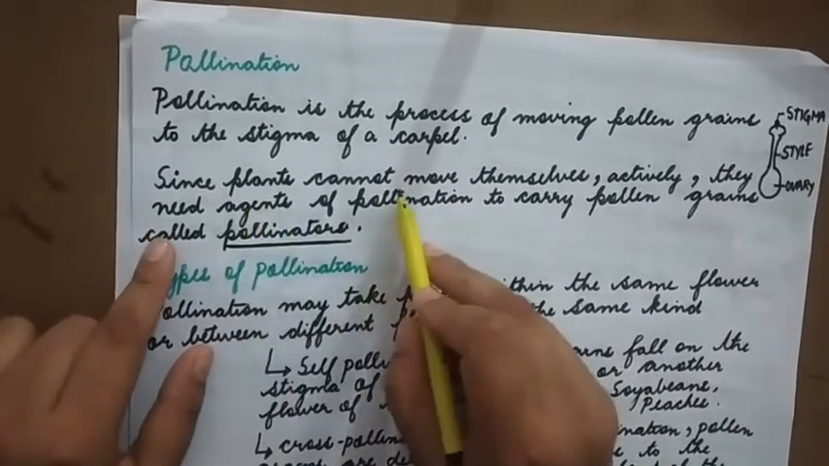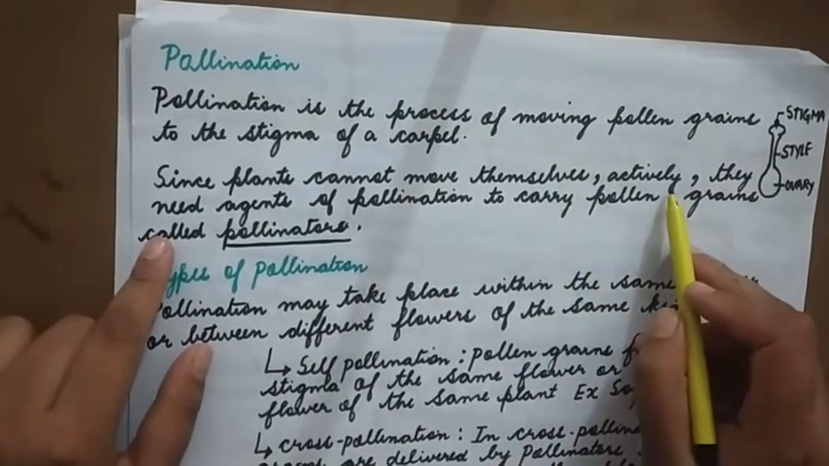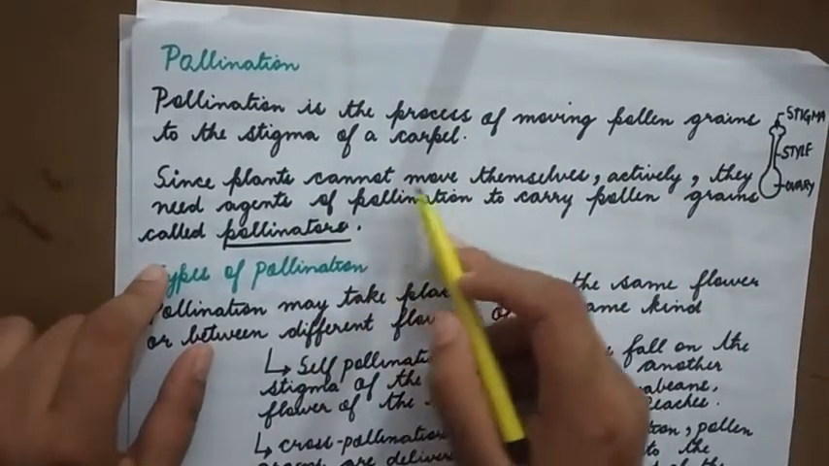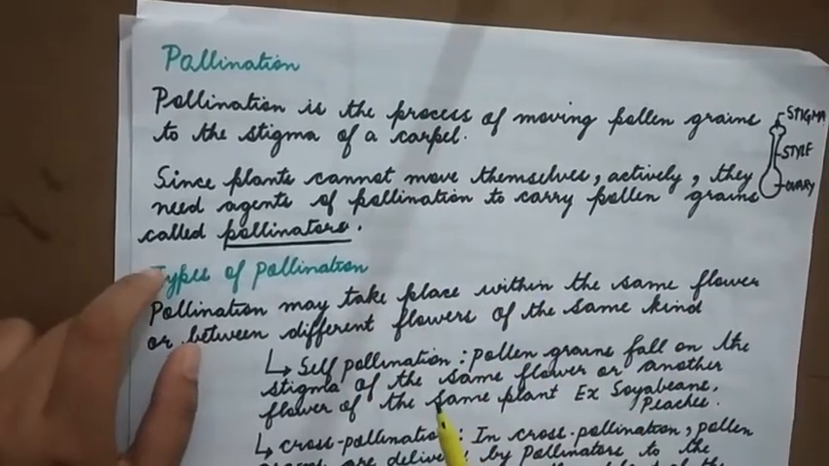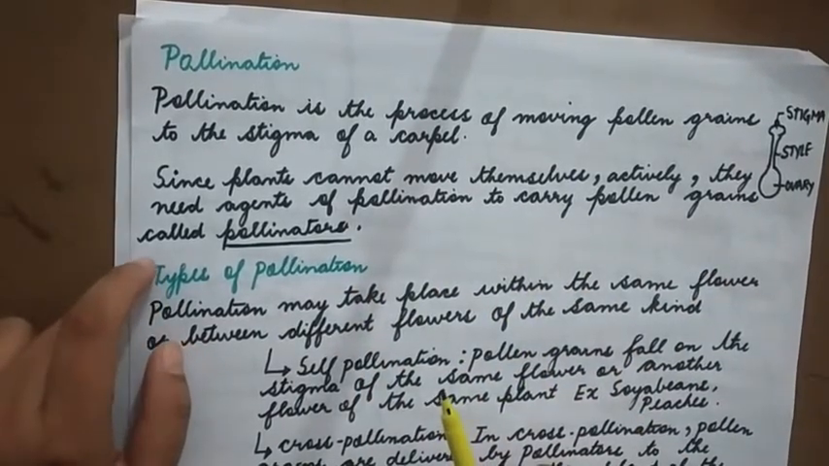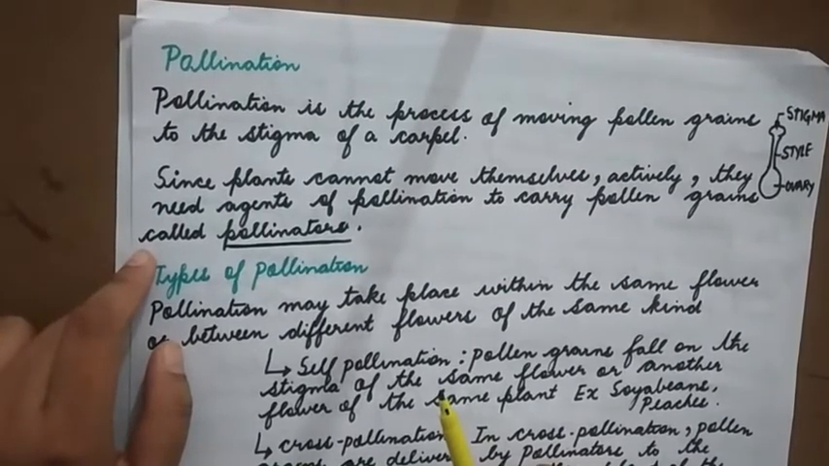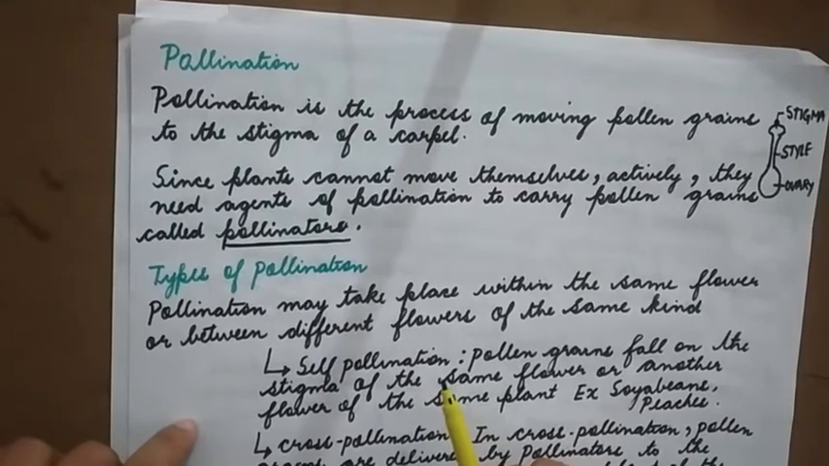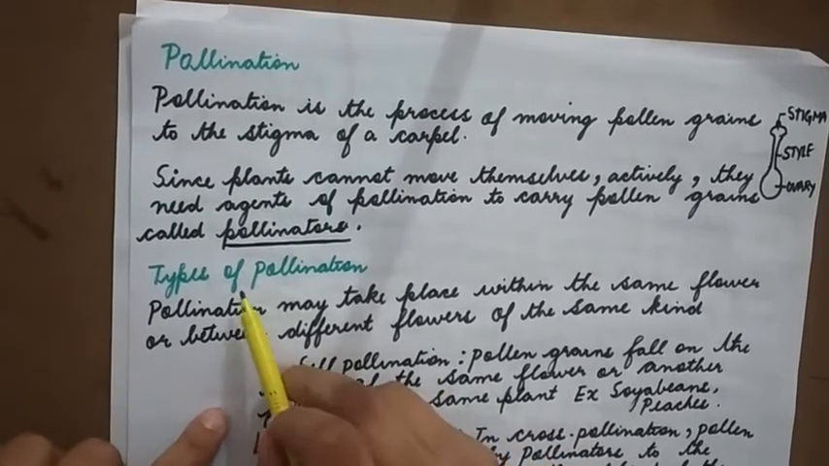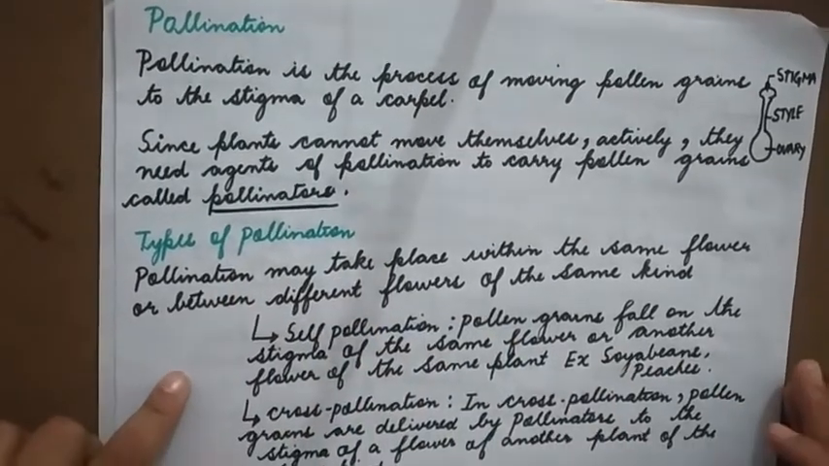Since plants cannot move themselves actively, they need agents of pollination to carry pollen grains, called pollinators. Now, since plants are stationary, they cannot move. So they need certain agents who can transfer the pollen. They are known as pollinators. Types of pollination.